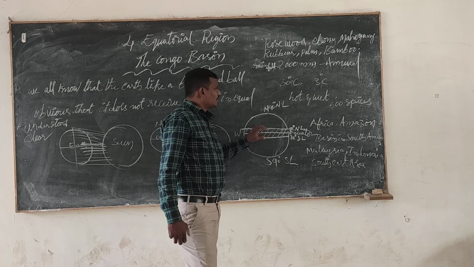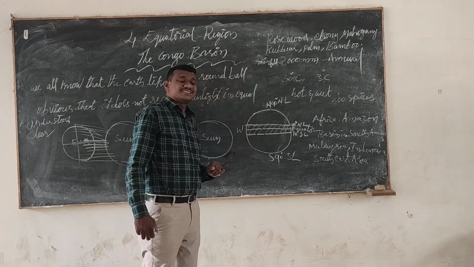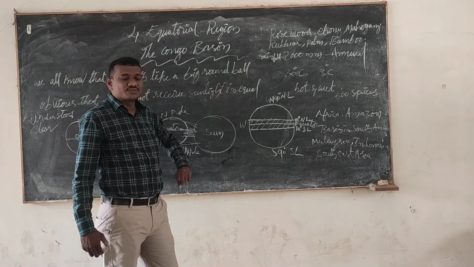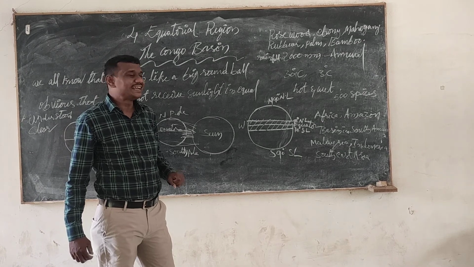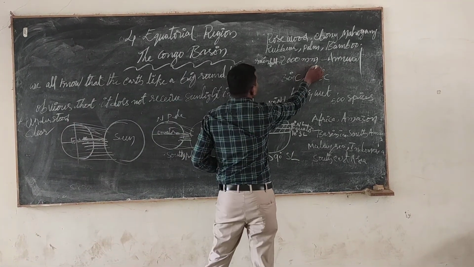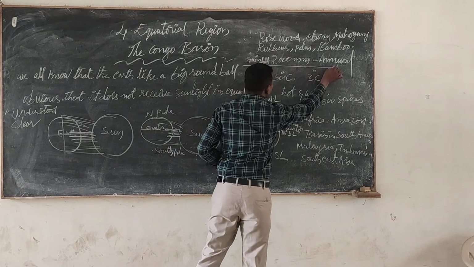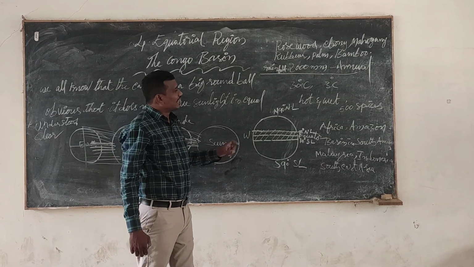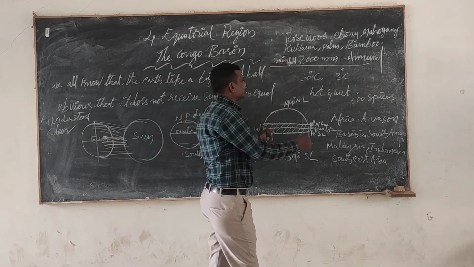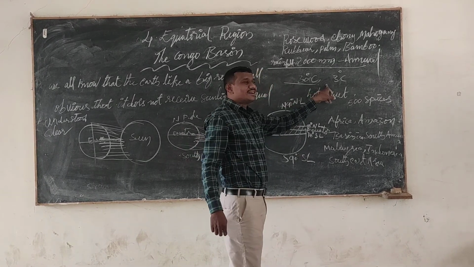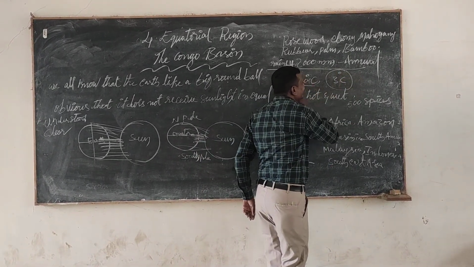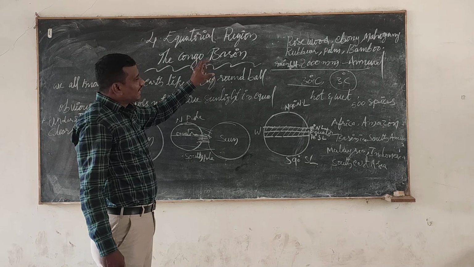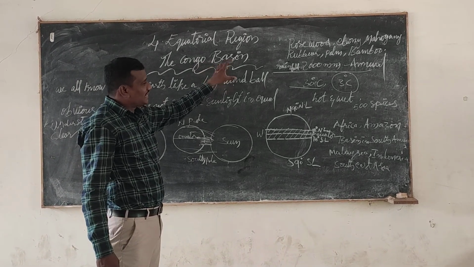Not only that, children, the equatorial region receives a lot of rainfall. The annual rainfall of the equatorial region is 2000 millimeters. The highest temperature of this area is 30 degrees Celsius and the lowest temperature is 3 degrees centigrade.